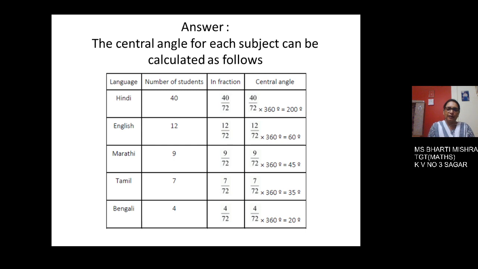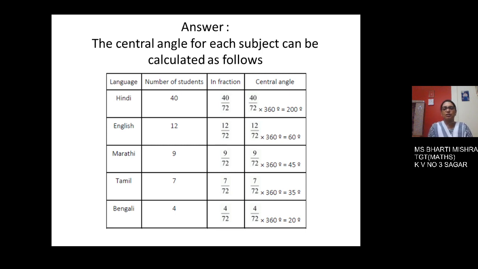Next for Marathi, number of students speaking Marathi is 9. Now this fraction is 9 out of 72. Now this 9 upon 72 is multiplied by 360 degree and the result is 45 degree. Now next language is Tamil. Tamil is spoken by 7 students.